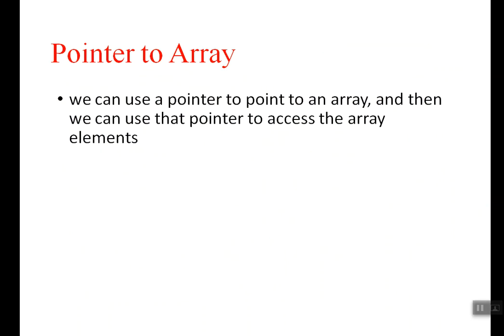Because so far we were using one variable or two variables, right? In the previous example we were using two variables called a and b, so we were using two pointers, and before that we had int a and int *p. For one variable you have used one pointer, for two variables you have used two pointers.